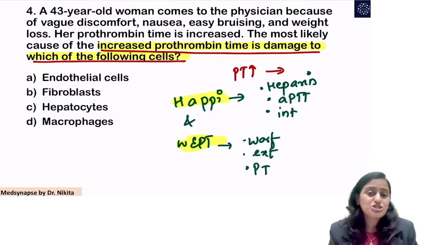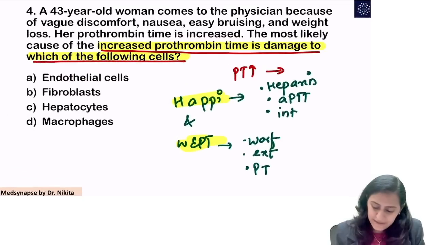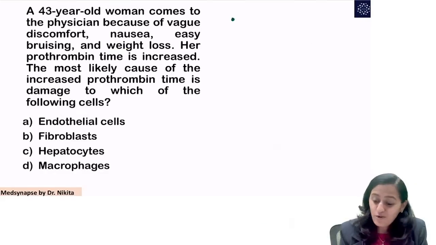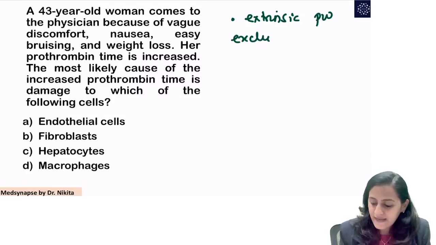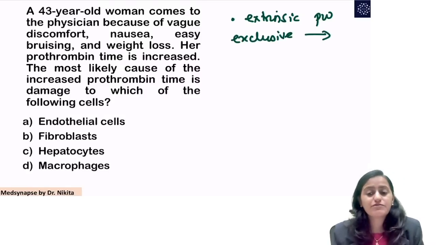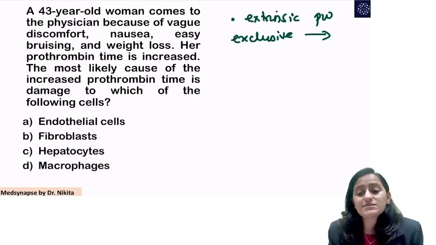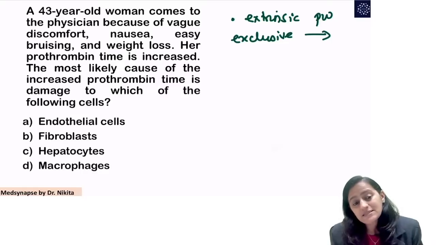Now my next question to you, which is an INICET exam question as well. Which factor is exclusive to the extrinsic pathway? Extrinsic pathway exclusive coagulation factor is which one? I've told you the mnemonic for that also in the short pan India short we have discussed.